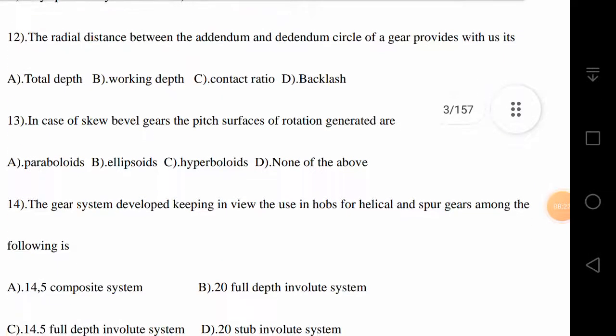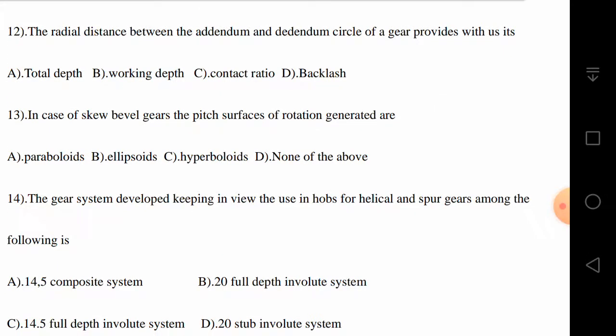Next question. The radial distance between the addendum and dedendum circle of a gear provides us with. So what is this distance? Is it the total depth, or working depth, or contact ratio, or backlash? Actually it is going to give the total depth. The total distance between the addendum and dedendum circles gives the total depth. It's not the working depth.